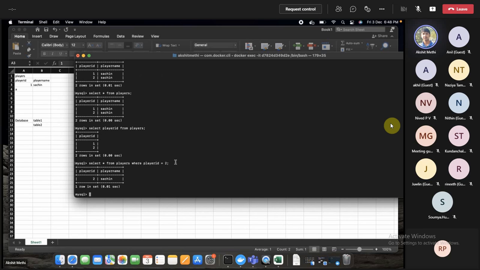So let's see what it returns. It filtered the data for me and returned only the specific row which matches my filter, right?